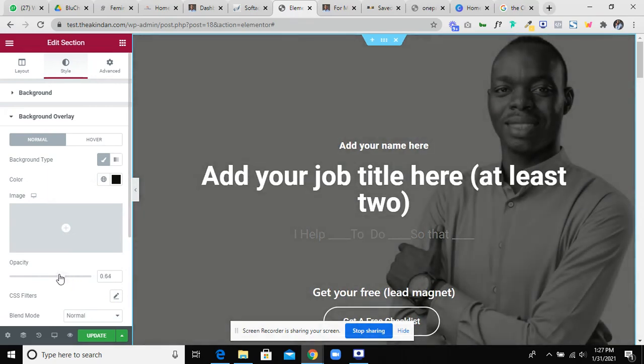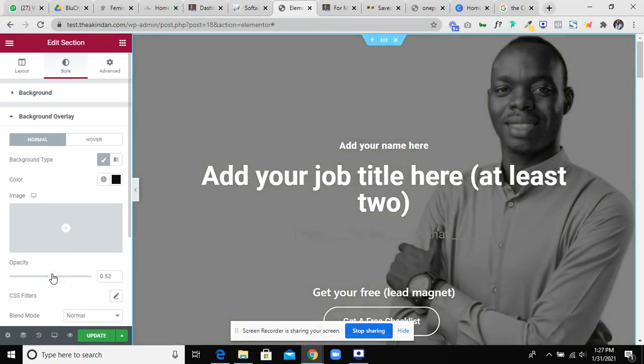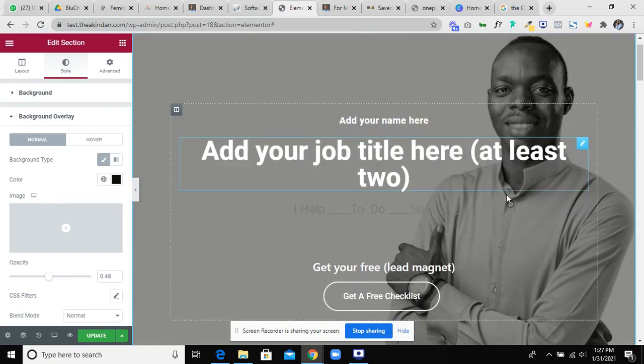So just not so much. At least I can see the picture and I can also see the text at the same time. So not too much. Okay. So I can see the text and I can still see the picture at least.